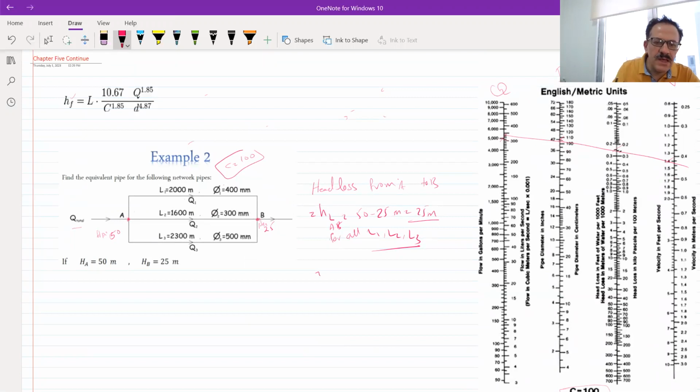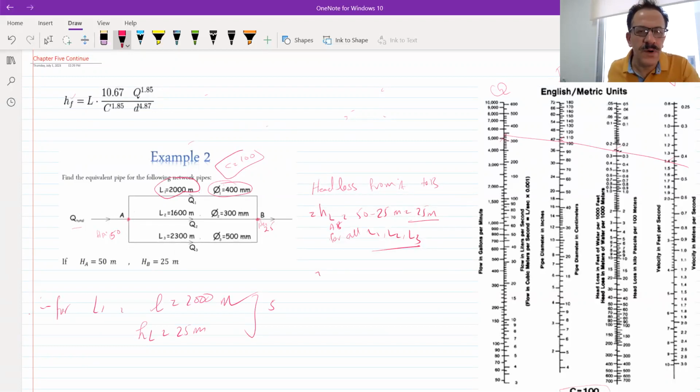Now, look at this graph. The length of pipe 1 is 2000, and the diameter of this pipe is 400. So for line 1, the length is 2000 meters, right? And the head loss is equal to 25 meters. So what will be the slope? This is called the slope, or hydraulic gradient line slope.